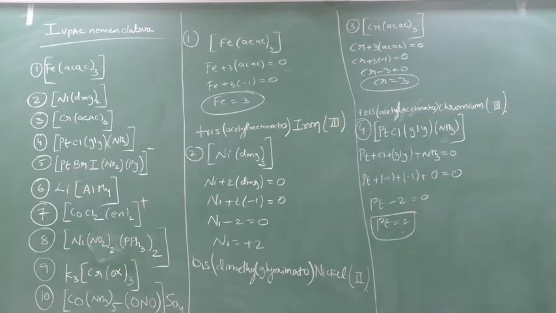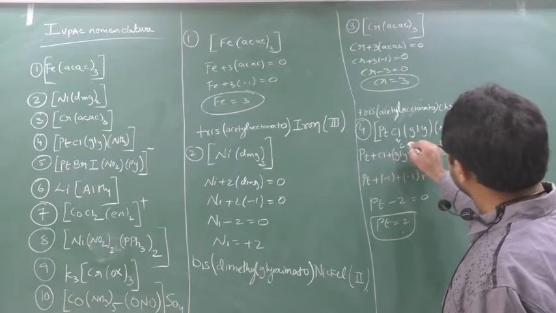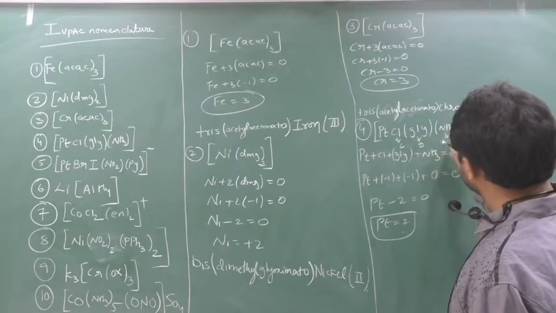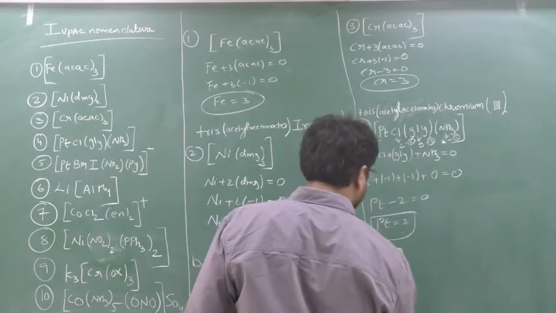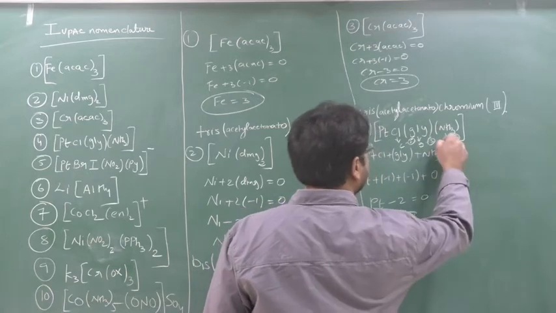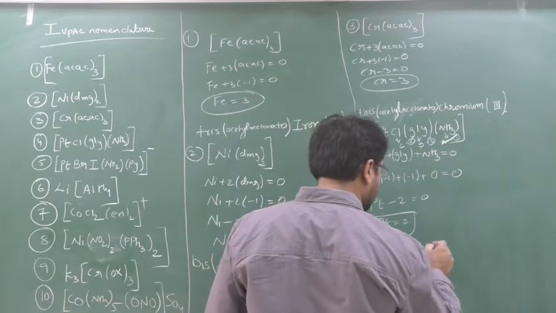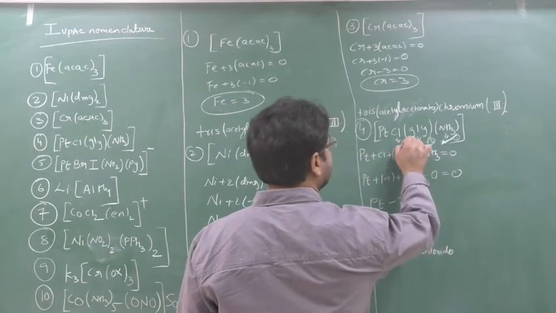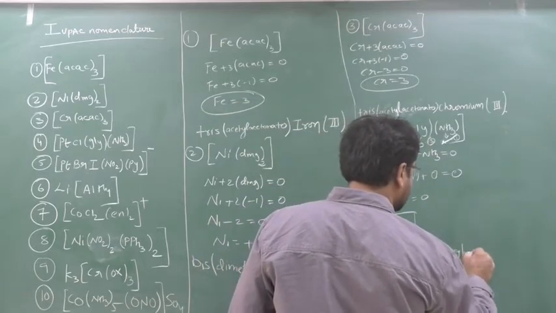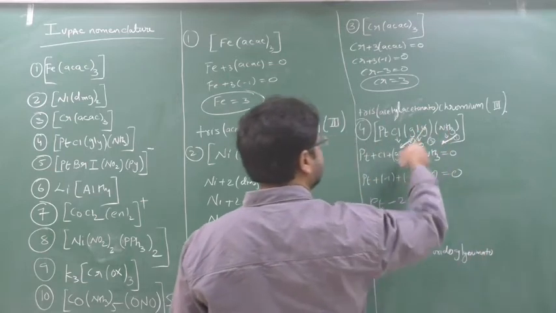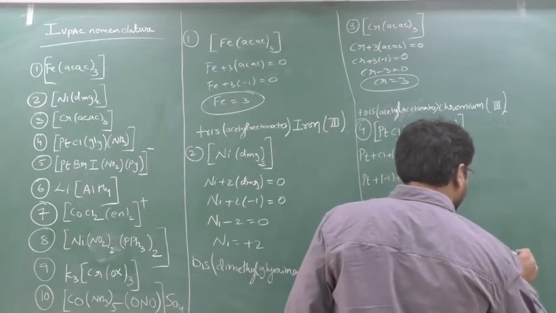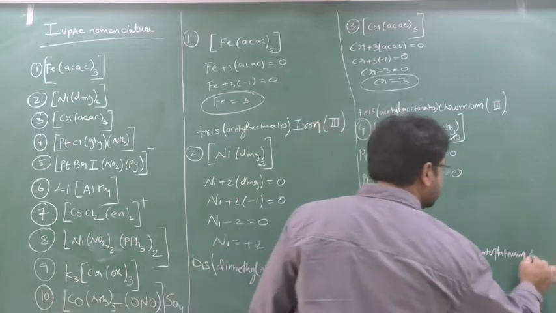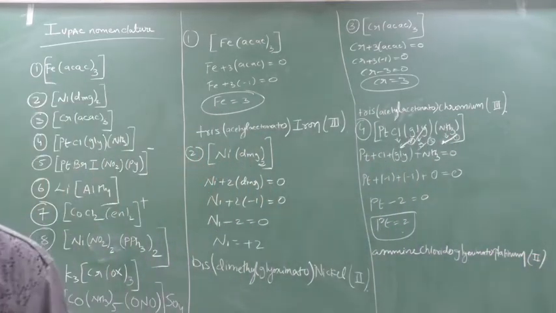So what is the name here? The name, see here, beta, is chlorido, glyoximato, ammine. So first, who will come first, second and third? First to say is ammine. Chalo, ammine over. Then second will come chlorido. Chalo, chlorido also over. And glyoximato, also over. Remaining is what? Platinum. Platinum, yes or no? How much, beta? 2. Platinum 2.